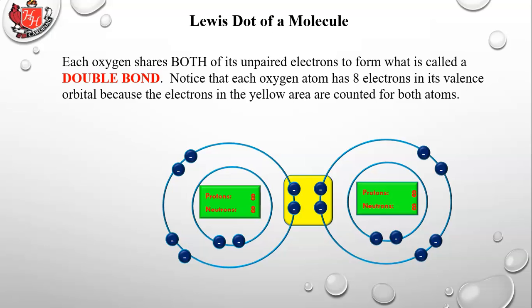So the oxygen on the left counts those 4 electrons in the yellow, plus the 4 others that are in its second orbital. Same with the oxygen on the right. It counts those 4 electrons in the yellow square, plus the 4 electrons that are in its second orbital over on the right. So that's how this works, and that's called a double bond. Double bonds are shorter and stronger than single bonds.